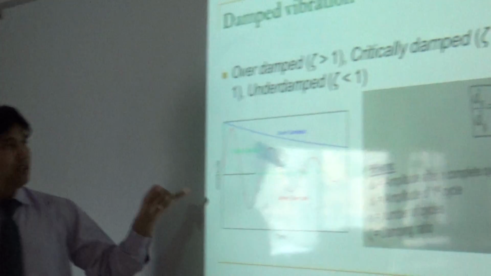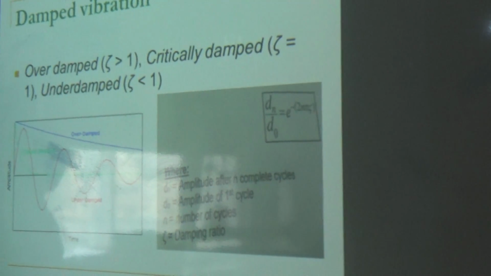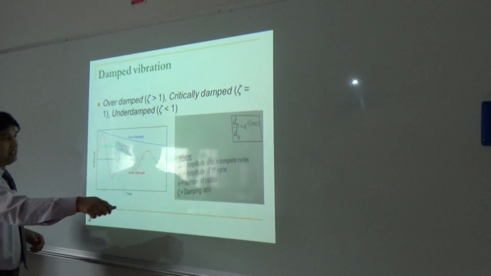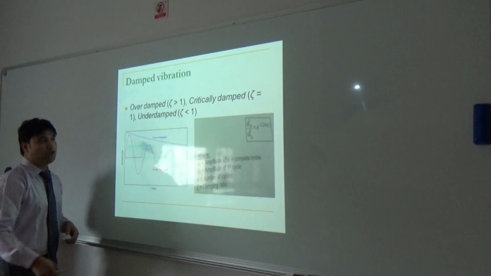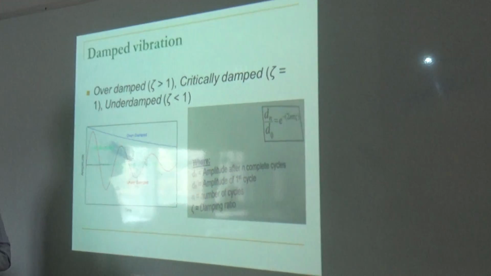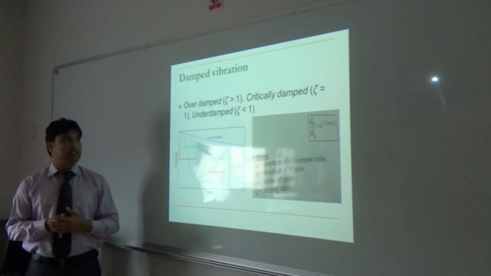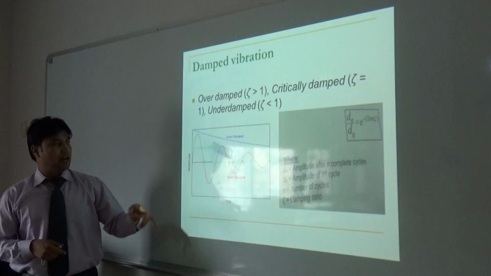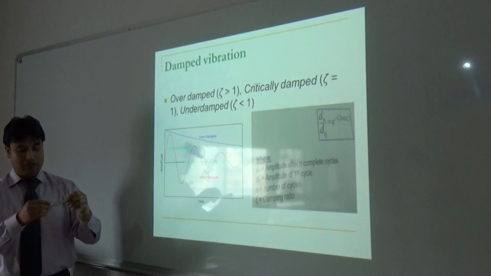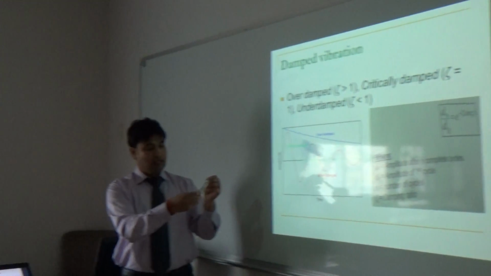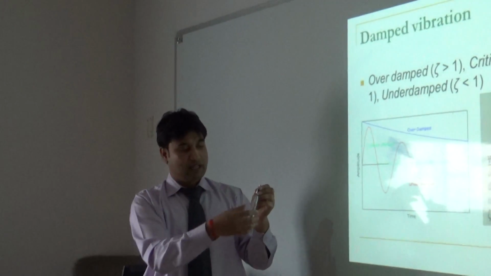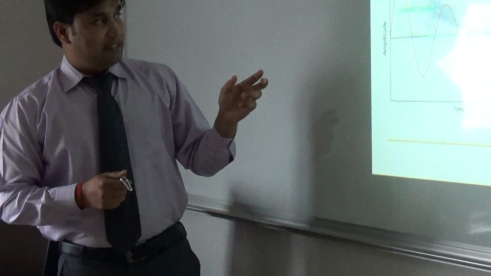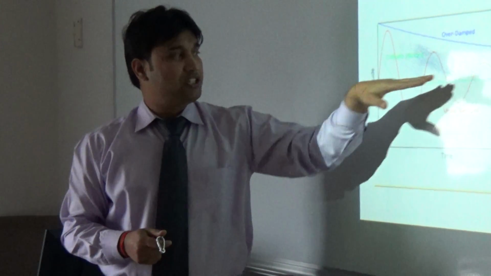There are three dampings. One is the damping factor from the calculations, and on the second slide there is the formula for how we calculate the damping factor and how we can understand critical damping and over damping. I have put in three graphs. Suppose any body is vibrating, from one angle or it can be multiple angles of vibration. At that time, this is the equilibrium condition for the system.